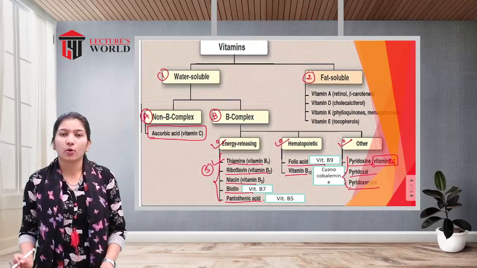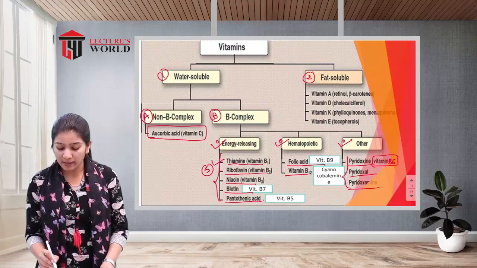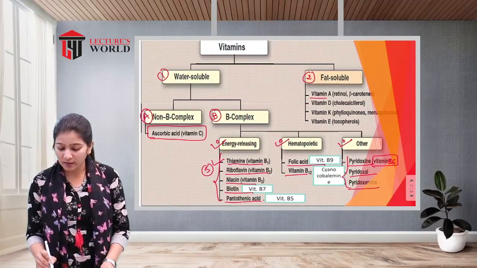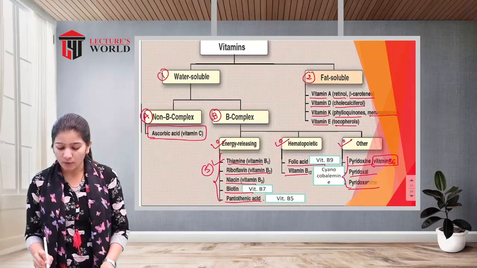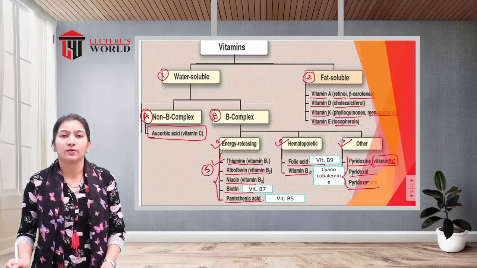So there are 4 types of fat soluble vitamins. Vitamin A, which is known as retinol or beta carotenes. Vitamin D is known as cholecalciferols, vitamin K as phylloquinones and menaquinones, and vitamin E as tocopherol. So this is the classification of the vitamins.